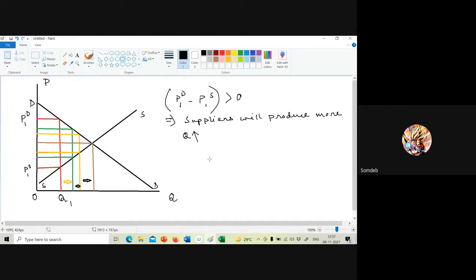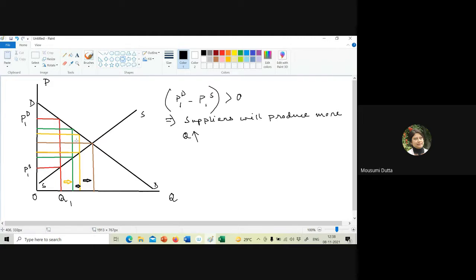And as the gap is continuously falling, the economy is moving towards the equilibrium. If this happens, we will call the equilibrium Marshallian stable. So we will start with a gap between the demand and supply prices. If there is a positive gap, quantity will be continuously increased.